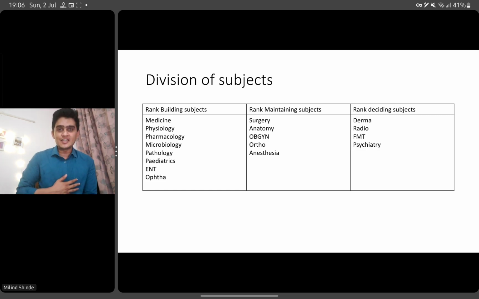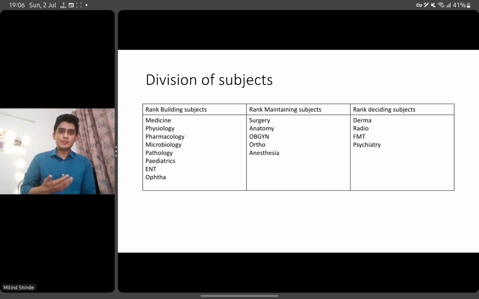और लास्टली रैंक डिसाइडिंग सब्जेक्ट्स. अब आप बोलोगे कि टॉप 20,000 में तो आप आ गए, but where you will end up in the top 5,000, between 5 to 20,000, that will be decided by the small subjects like derma, radio, FMT, and psychiatry. And I'll say plus minus ortho, anesthesia, and radio. So subjects like anesthesia, ortho, you can also shift them from rank deciding to rank maintaining. But you have to keep in mind the distribution of questions by subject.